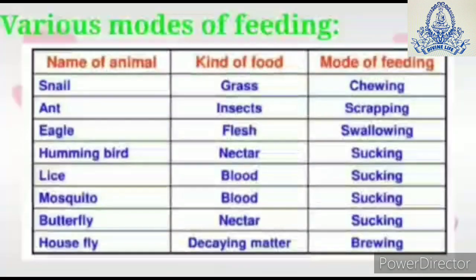Now let us have a look upon some of the examples of animals and their mode of feeding. As we see, snail which eat grass, and the mode of feeding is chewing. That means the snail take in grass by chewing the grass, whereas hummingbird take nectar of flowers by sucking. Similarly, mosquito takes in blood by sucking, and housefly, which feed upon decaying matter, takes in it by brewing method.